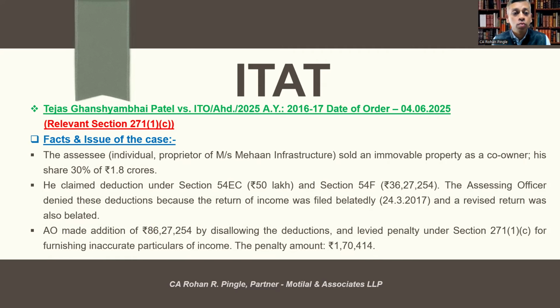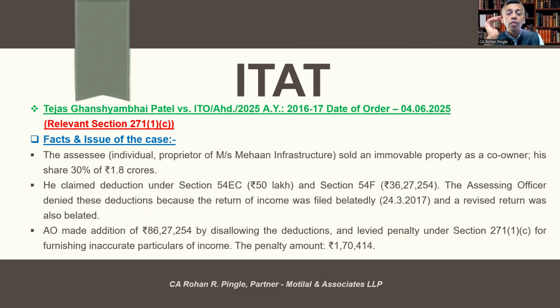Let's understand the facts and issue of the case. The assessee, individual proprietor of Mehan Infrastructure, sold an immovable property as a co-owner. His share, 30%, comes to approximately 1.8 crore. He claimed deduction under section 54EC of rupees 50 lakhs and section 54F to the extent of rupees 36 lakhs. The AO denied these deductions because the return of income was filed belatedly and a revised return was also belated. Very interesting.